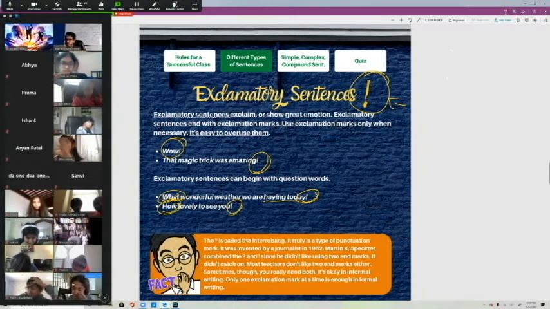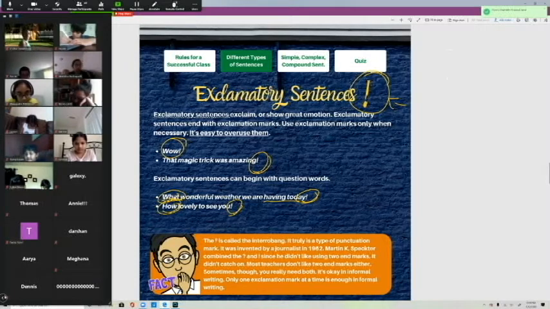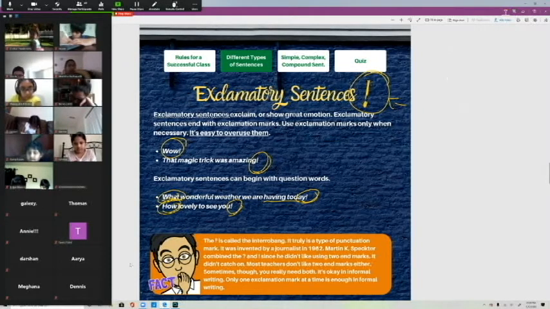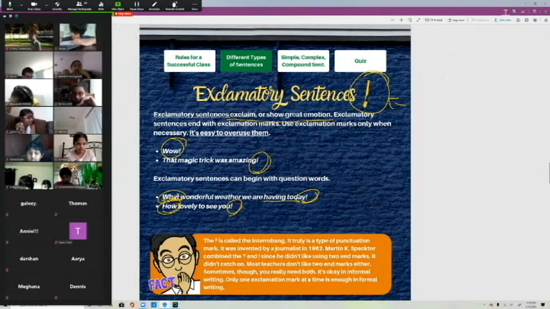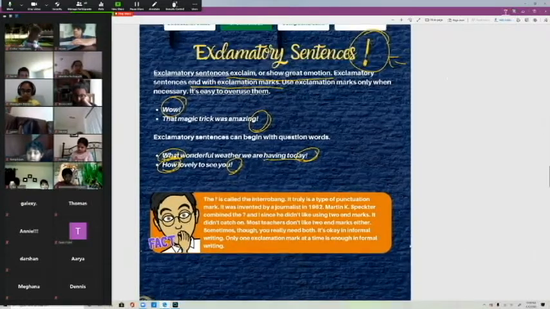Anybody else have any questions so far? I know we've gone over a good deal of material. Can you underline the things that we need to write in our notebook? Yeah. So exclamatory means exclaim or show great emotion, and end with exclamation marks, and then that's it. That's all you need to write. You don't need to write down this next part. I just found this fact and I want to tell you.